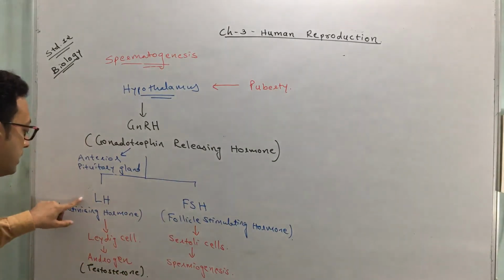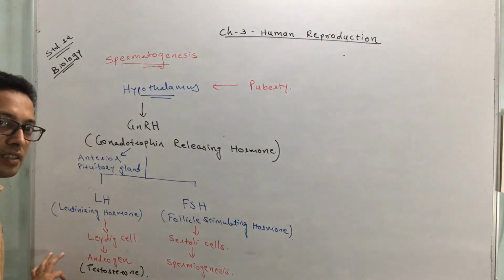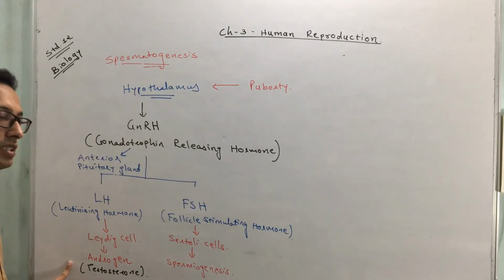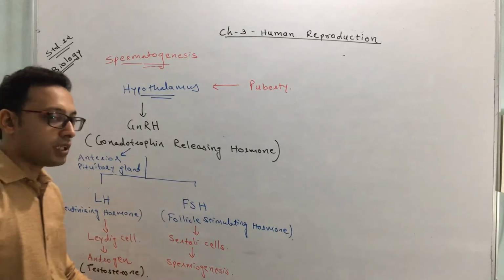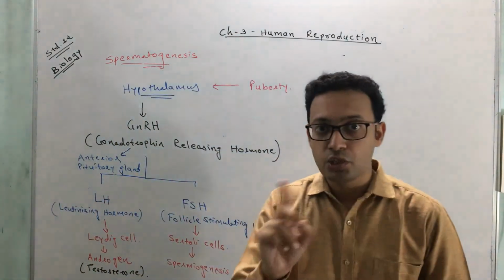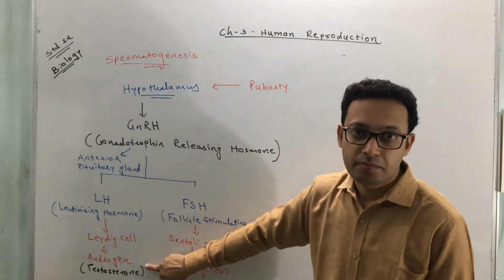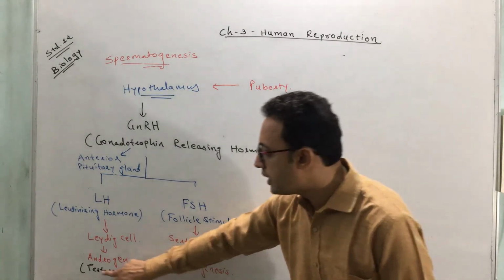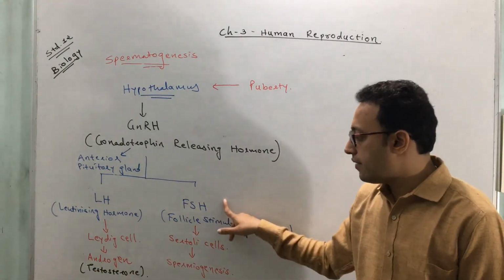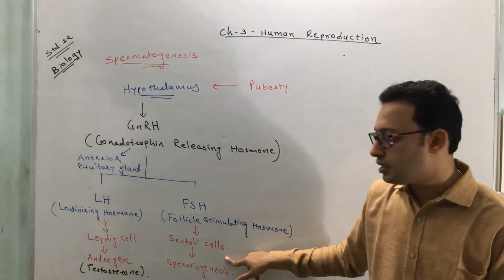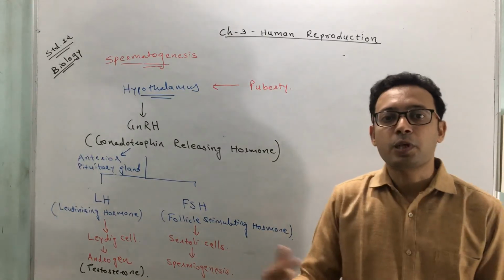So here this LH promotes spermatogenesis. FSH promotes spermiogenesis. Remember, do not get confused. LH promotes spermatogenesis, meaning the process of formation of sperm, because it releases the androgen. And FSH acts on Sertoli cells and that promotes a process called spermiogenesis.